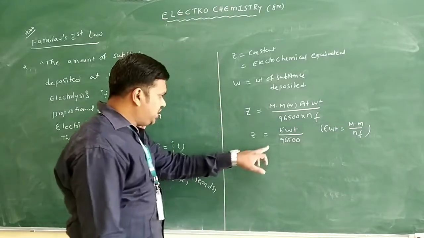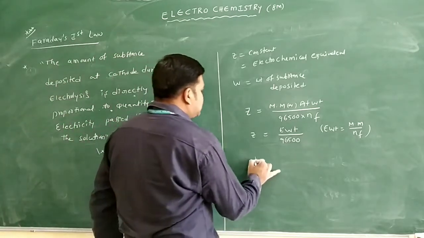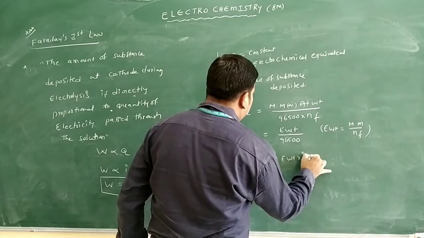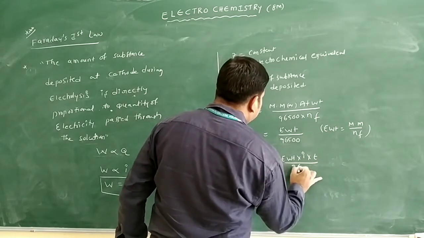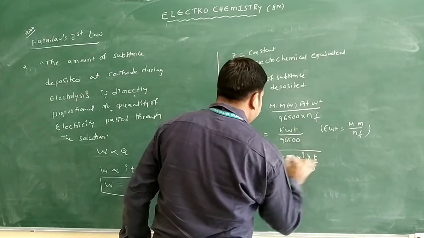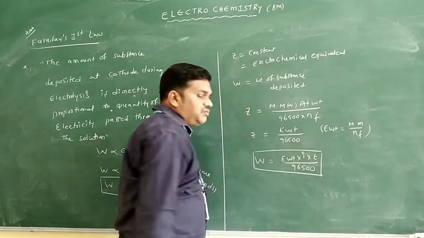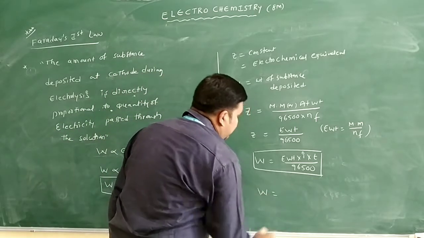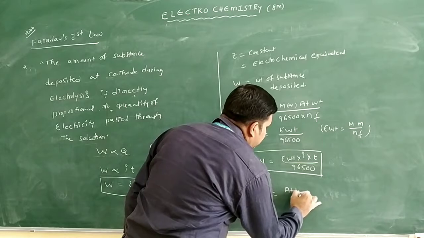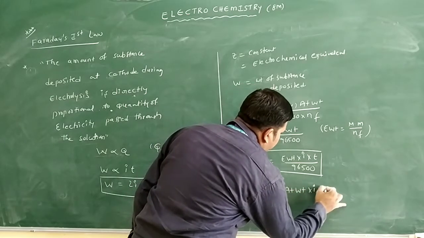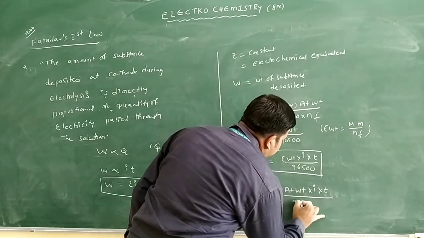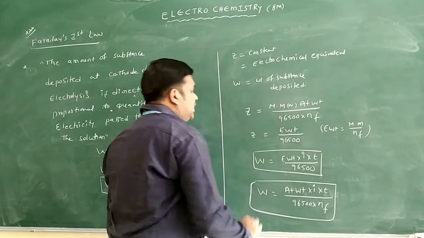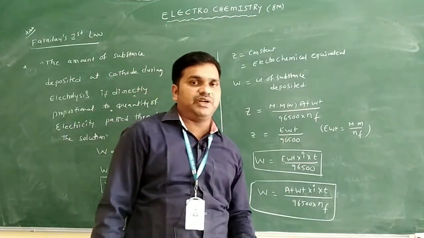Suppose you substitute the value here, what will you get? W is equal to equivalent weight into I into T divided by 96500. This is one of the formulas to find the weight of the substance. Otherwise, you can write weight is equal to atomic weight into I into T divided by 96500 into n factor. You know the n factor is different for different types of compounds.